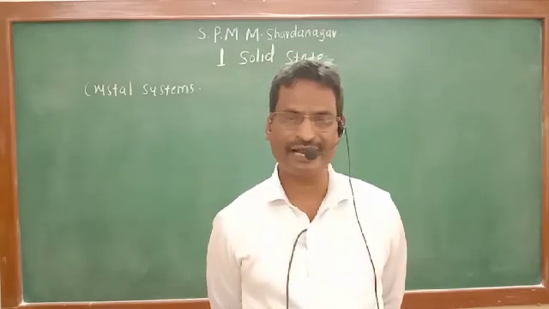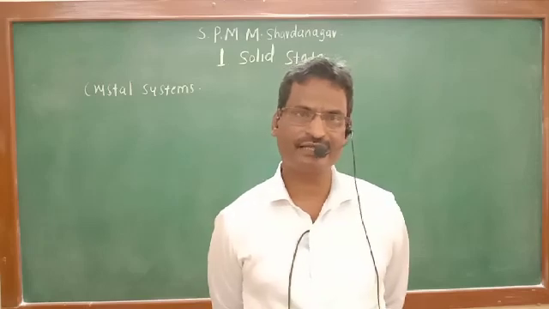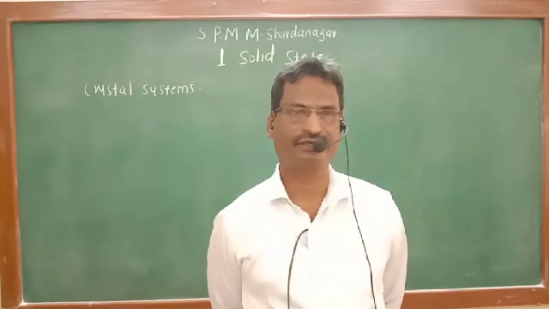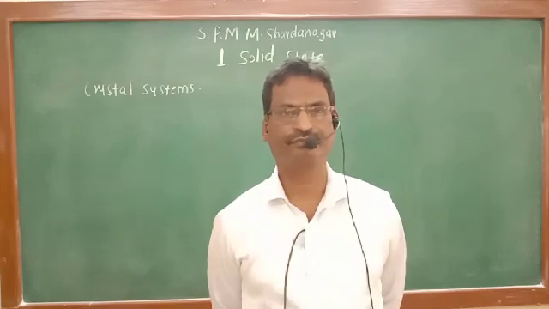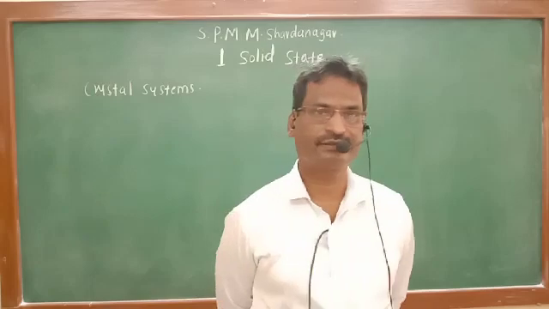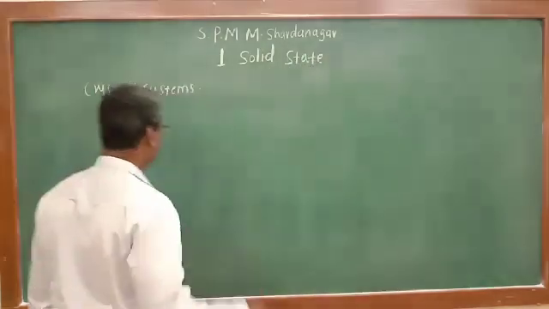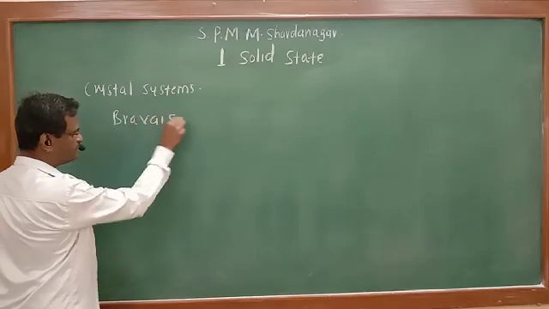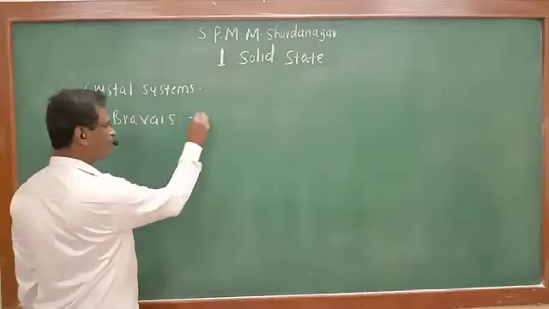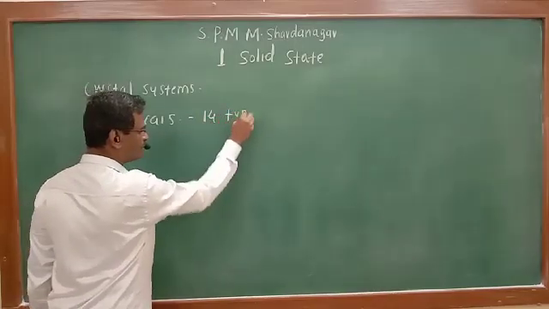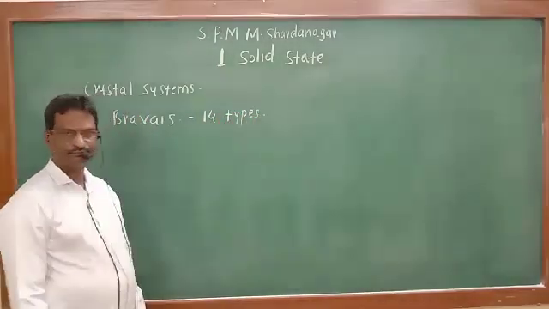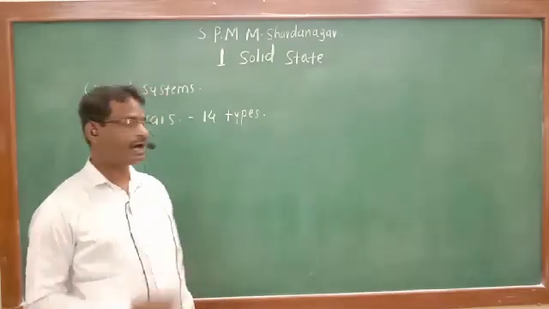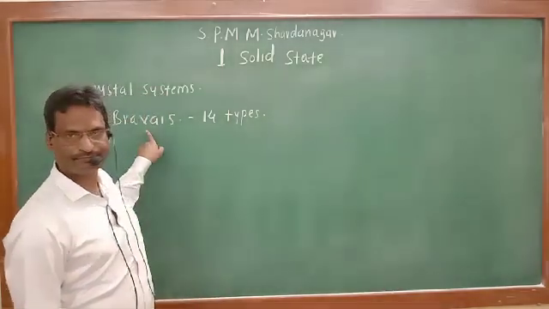We have seen the lattice. Lattice is nothing but the three-dimensional arrangement of points in a space. By doing different permutations and combinations, Bravais observed that 14 types of arrangements are possible. And those arrangements are known as Bravais lattices.